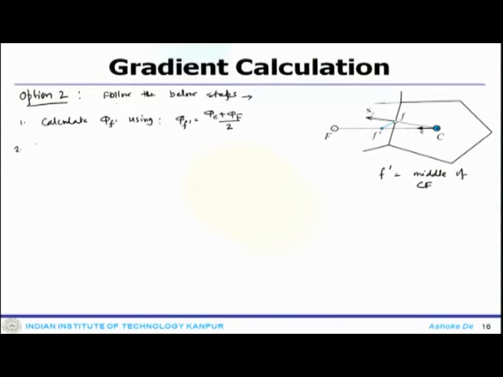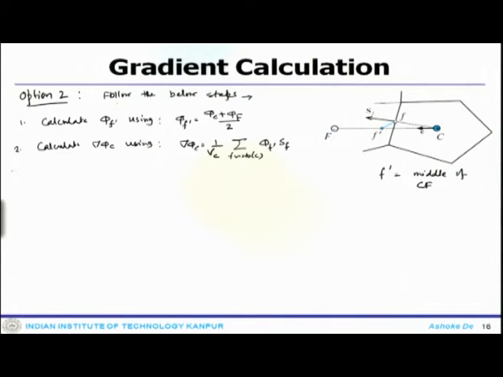Second step, you calculate phi c using the standard procedure of 1 by Vc summation over f, across all the faces, phi f prime S f. Again in this case also, at the first iteration you calculate the gradient in the whole domain using this.